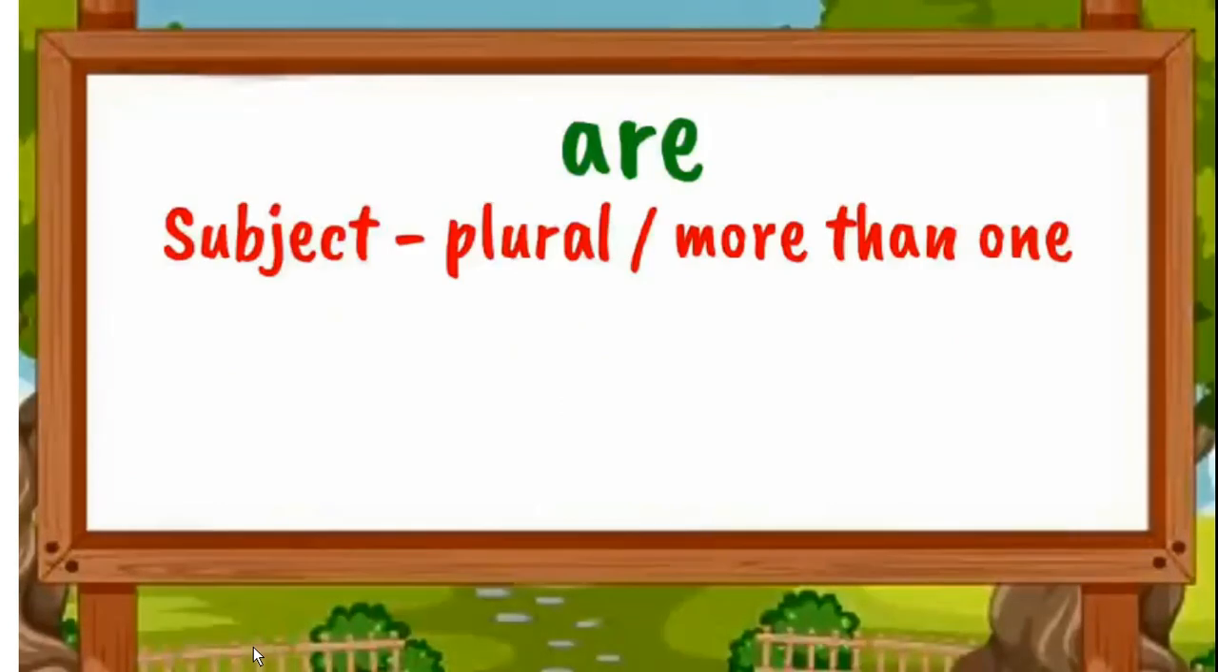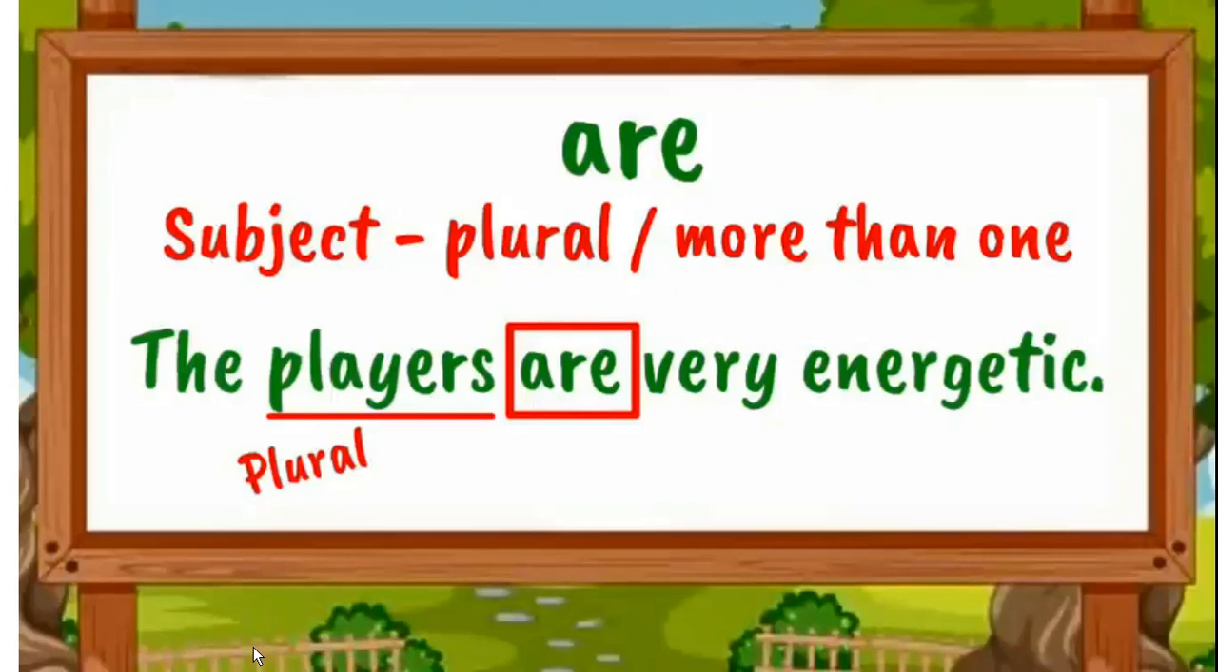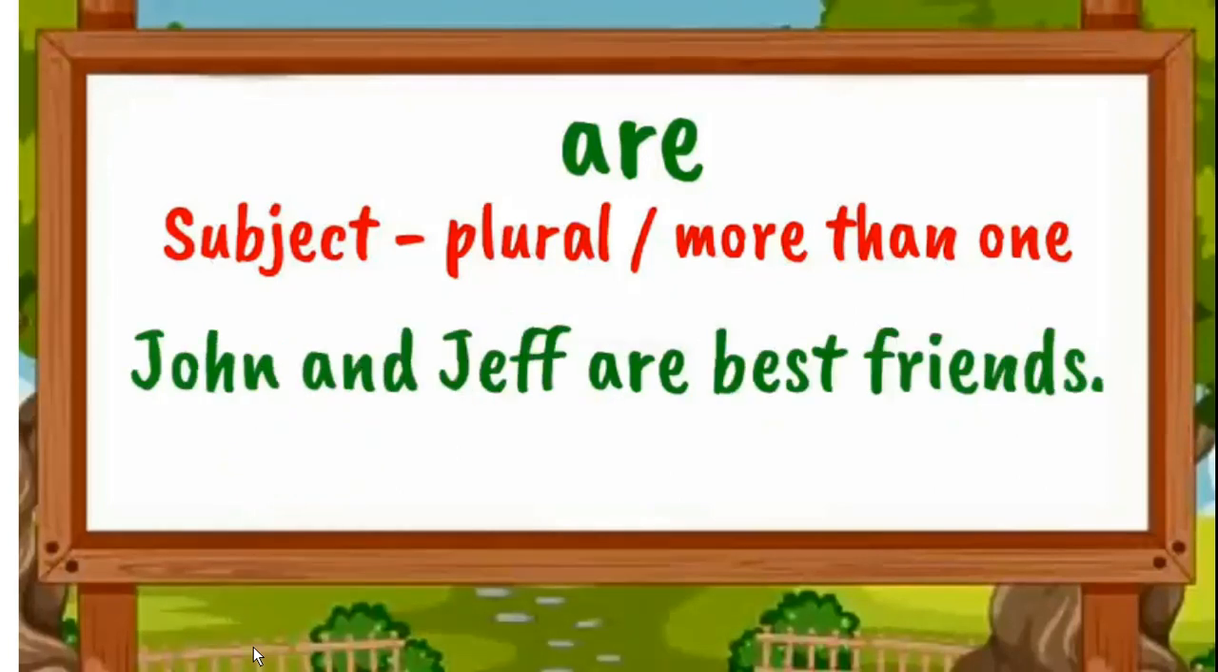Now the next verb is are. Are we use for plural, more than one, two or more people or things. Let's see the example. The players are very energetic. Here I am using are with the subject the players. The players is plural; I am not talking about only one, it's a plural word, players.